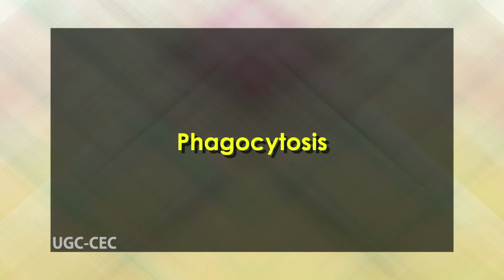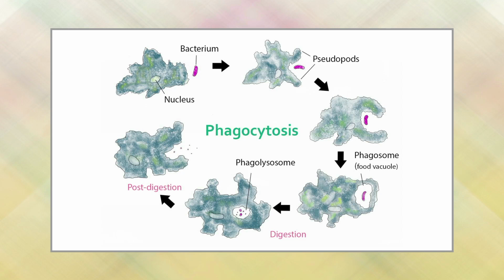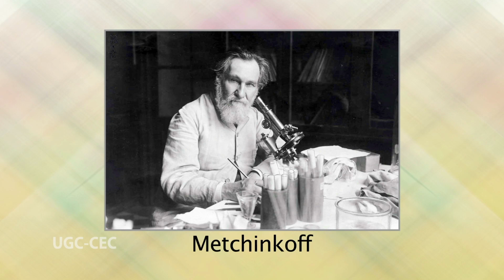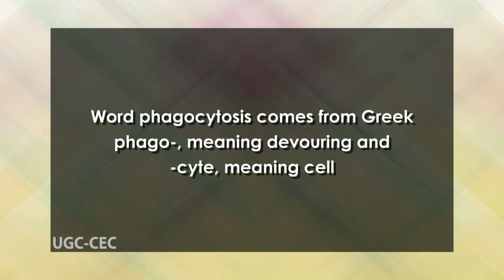Dear students, let us first of all discuss phagocytosis. Phagocytosis, or cell eating, first described by Metchnikoff, is the process by which a cell engulfs a particle and digests it. The word phagocytosis comes from the Greek phago meaning devouring and cyte meaning cell.